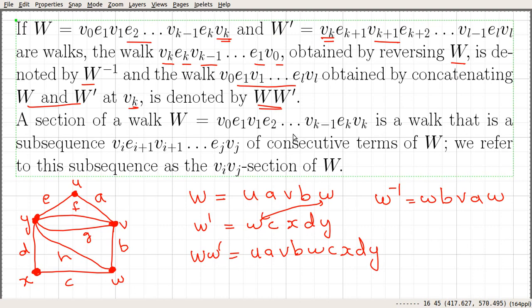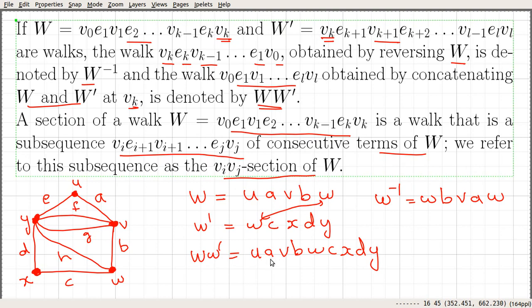And if you consider a walk like this, then a subsequence of consecutive terms of that walk, we call a vi vj section of w. For example, consider this walk w bar.